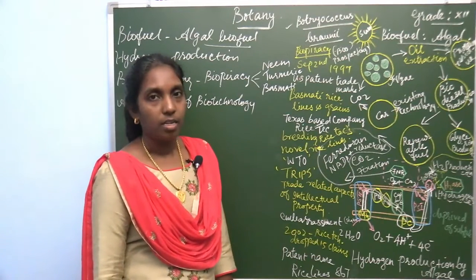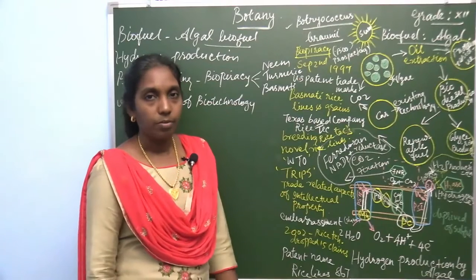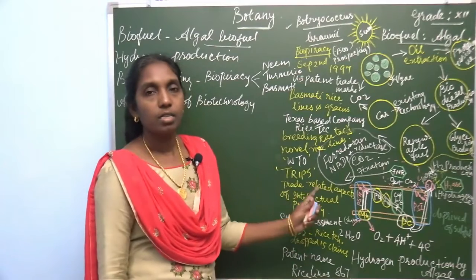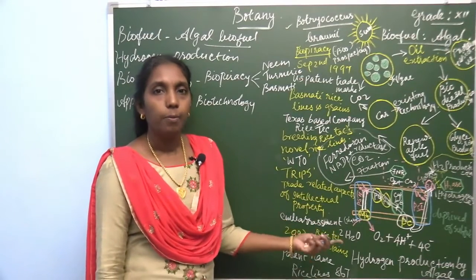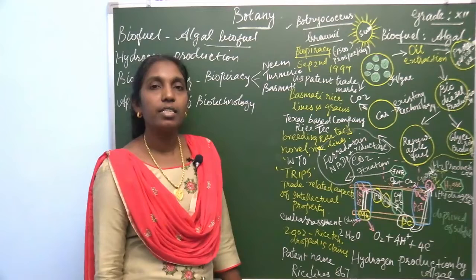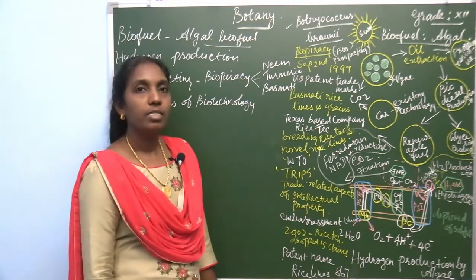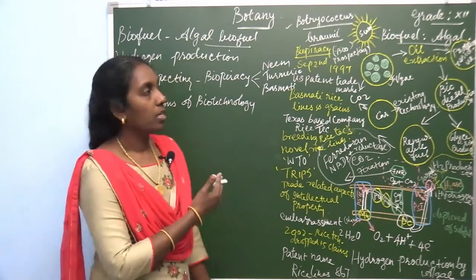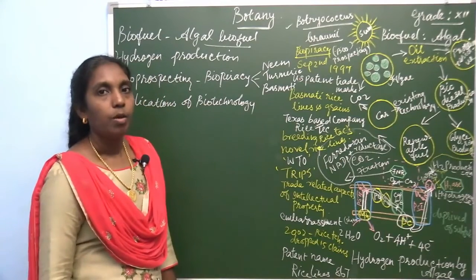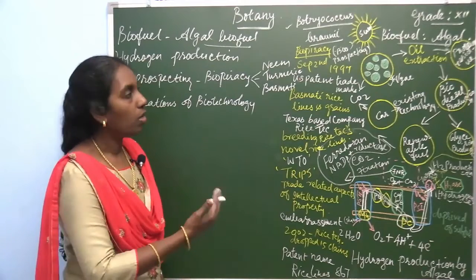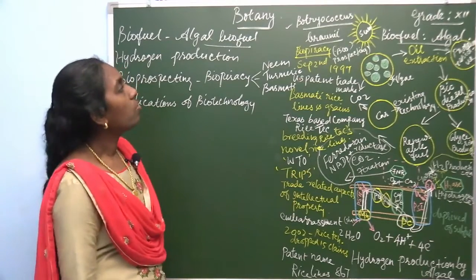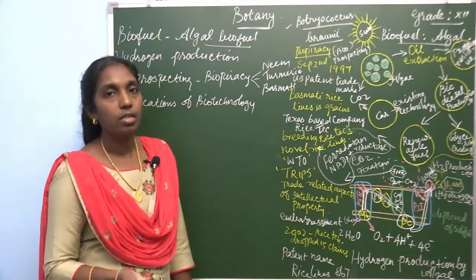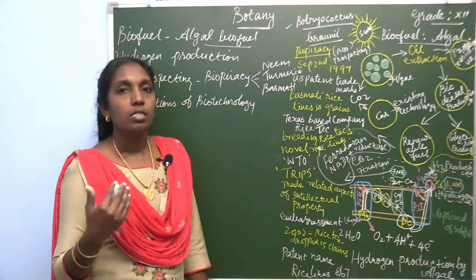How to obtain this alga? To obtain oil or this biofuel, the alga not only gives the biofuel but also gives energy rich oils. You studied already single cell protein, SCP; protein content is also taken from this. Using Botryococcus braunii, and there are several kinds of alga used to prepare single cell protein.